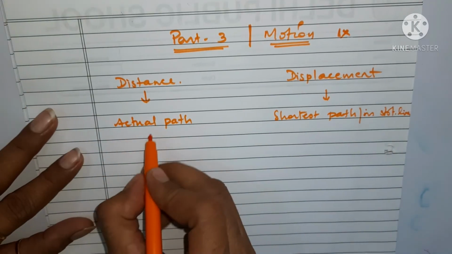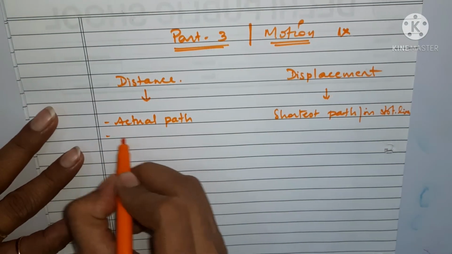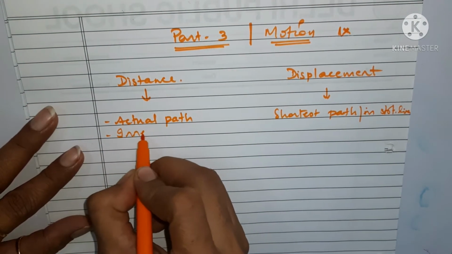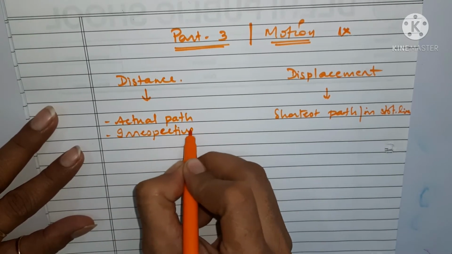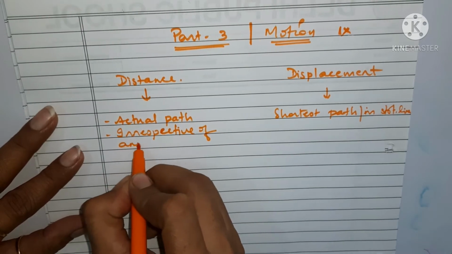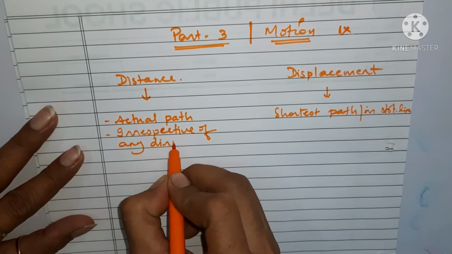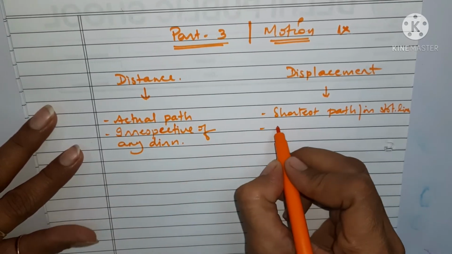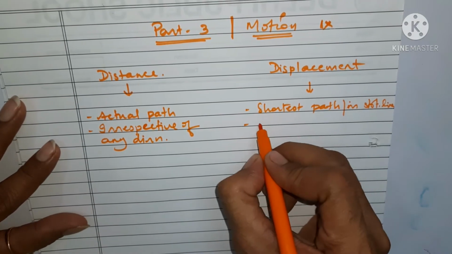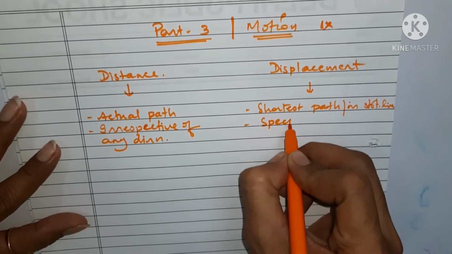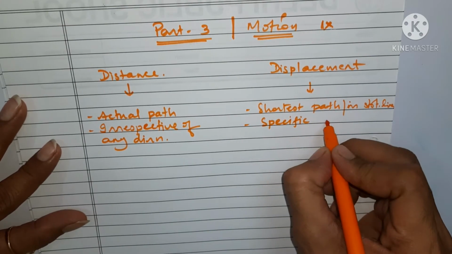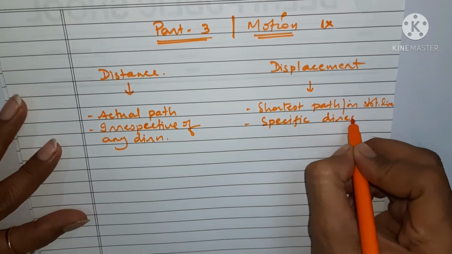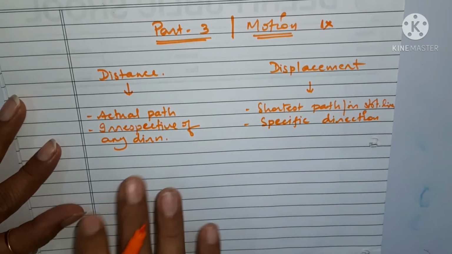And distance is irrespective of any direction, whereas displacement has a specific direction. A particular direction is mentioned in the case of displacement.